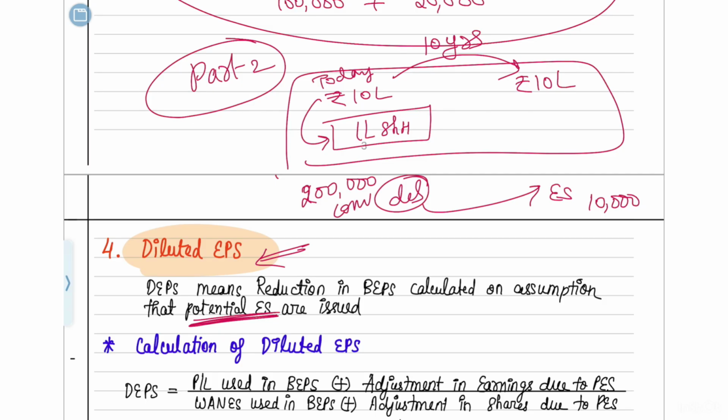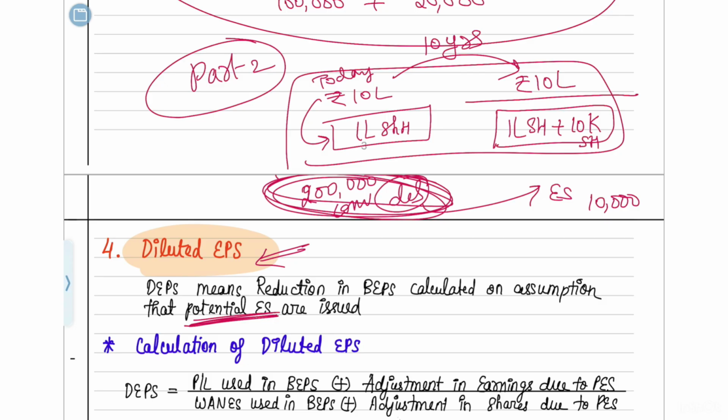While you are looking at the denominator, you will have the 1 lakh shareholders who are already there in the company, plus 10,000 more shareholders because of this convertible part, which we call potential equity shares.